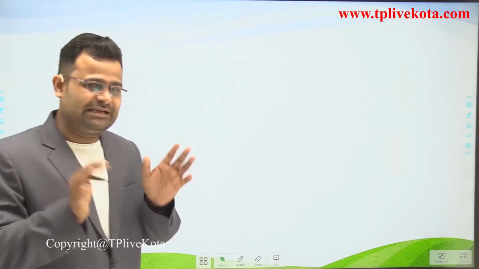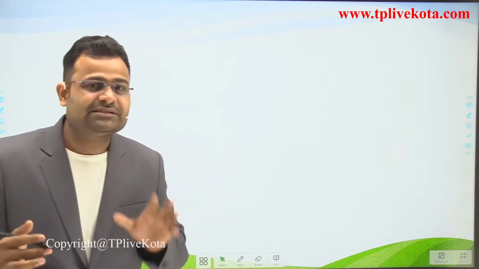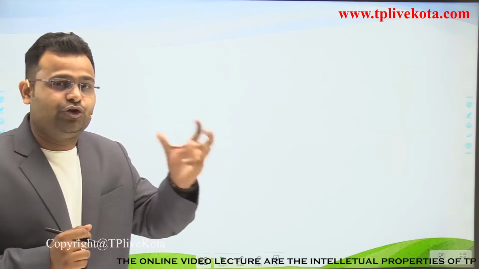Dear students, you know, if someone says 1 kilogram and another person says 1000 gram, what is the difference? Both quantities are the same, but the measurements are taken in different systems. 1 kilogram is the SI system and 1000 gram is the CGS system. Everyone knows that. So similarly, we derive a relation between Newton and Dyne.